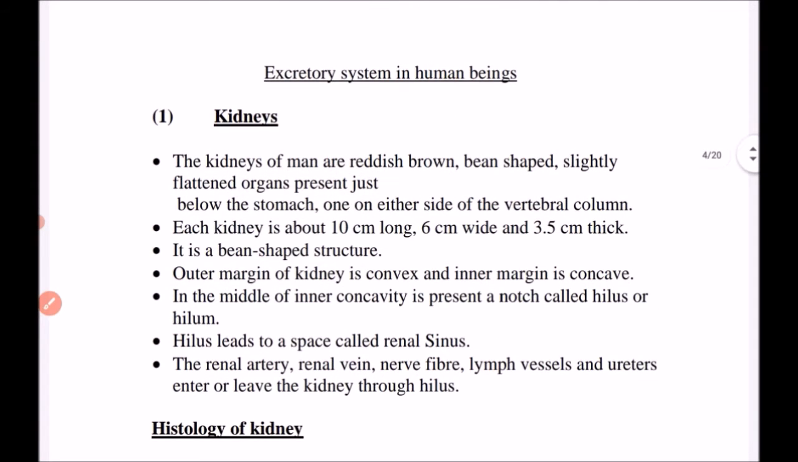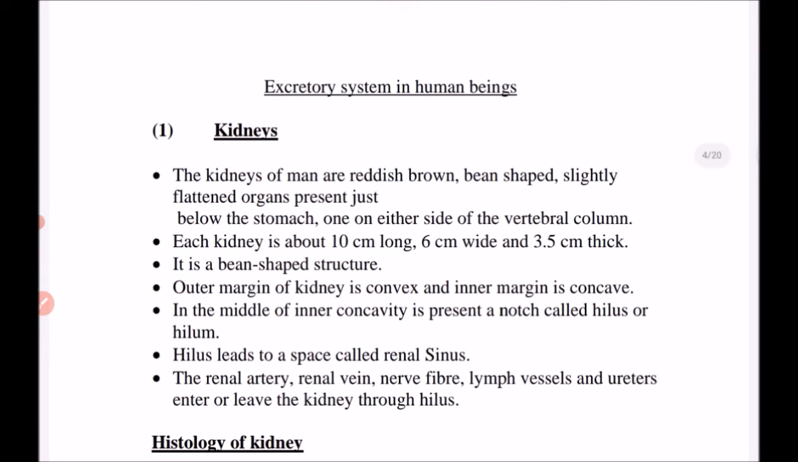So we have to study all the organs, excretory system and various excretory organs in detail. What are the functions of various organs and how they perform their functions in excretion. So first and most important is kidneys. Kidney of men, we know that they are mostly reddish brown in color